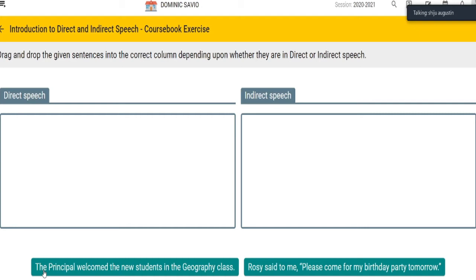And the second sentence: Rosie said to me, "Please come for my birthday party tomorrow." That means it is reported that Rosie said to me, "Please come for my birthday party tomorrow." Which one is the direct speech and which one is the indirect speech?